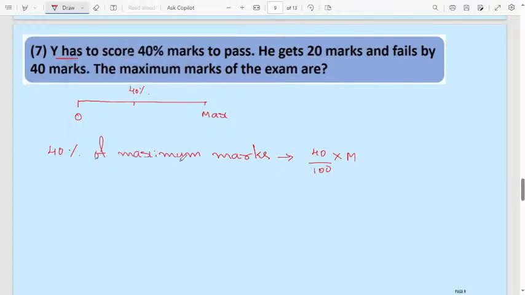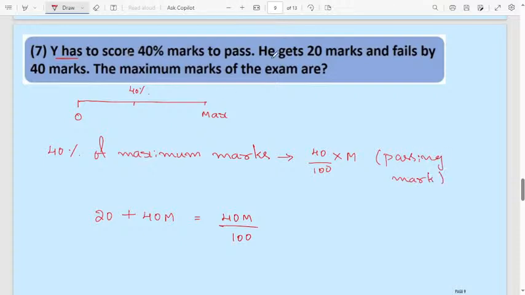40 percentage of maximum marks, 40 by 100 into M. Then consider Y case. He gets 20 marks and failed by 40 marks. The passing marks will be 40M divided by 100. This is the passing mark.